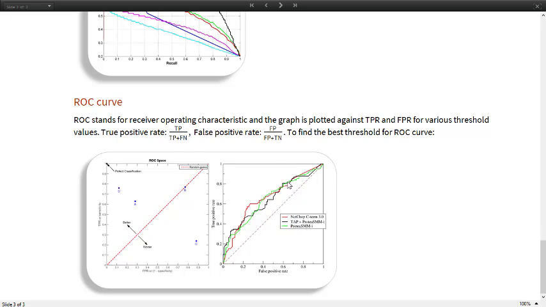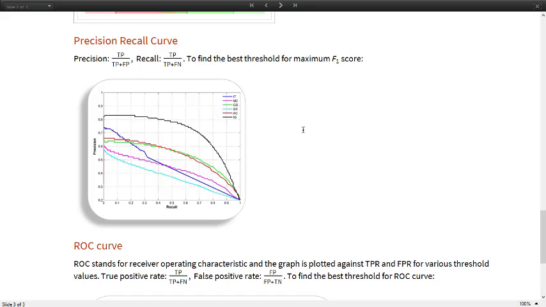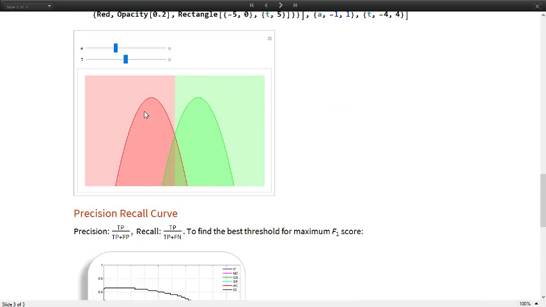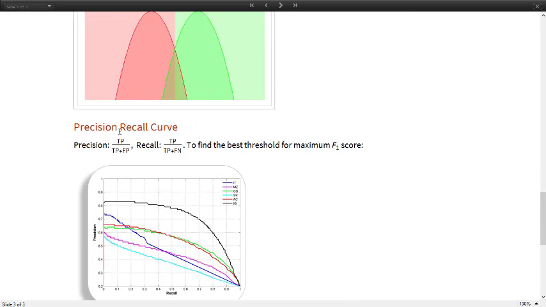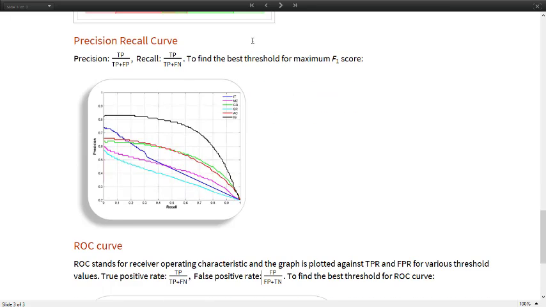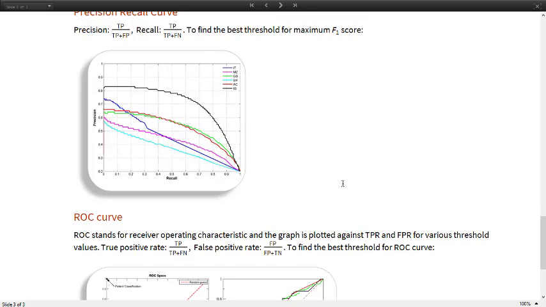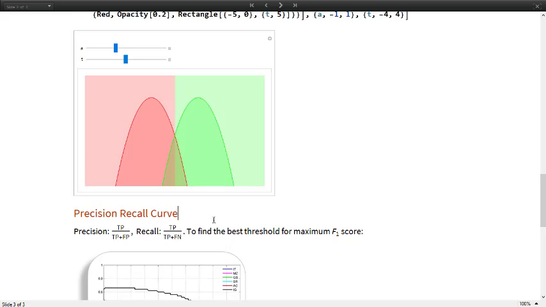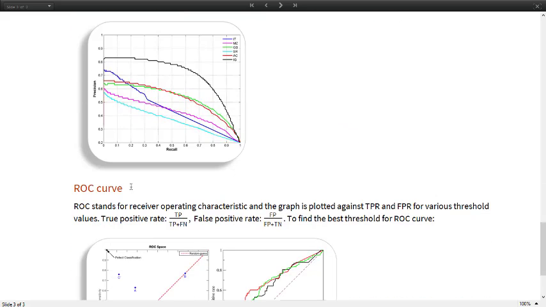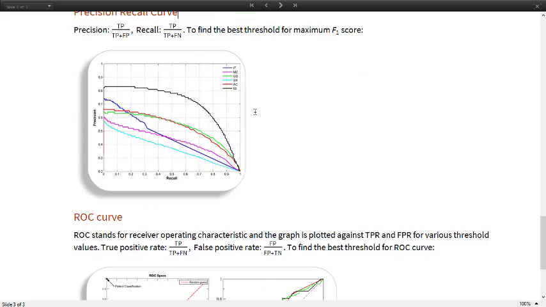These two are really useful in predicting the thresholds which we define in our binary classifiers. When do we need the precision recall curve or the ROC curve? That depends upon our model. If the model needs to consider these two negative cases, which are not present in our precision recall curve, then it's more preferable to choose ROC over precision recall.